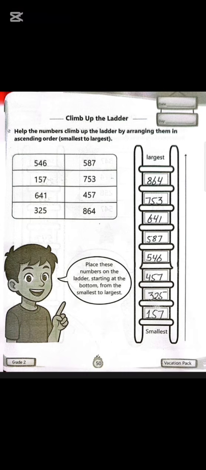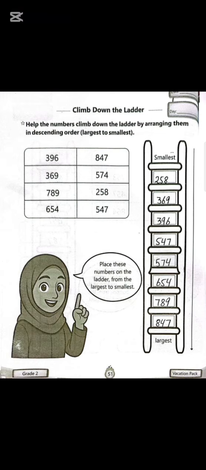Help the summer climb up the ladder by arranging the numbers in ascending order, smallest to largest. First of all, find the largest numbers here and write them in these stairs, same as I write here. This space is the same as in similar pages, smallest to largest. You write in these stairs, same as I write here. Color the stars. Color the odd number stars blue and the even number stars green.